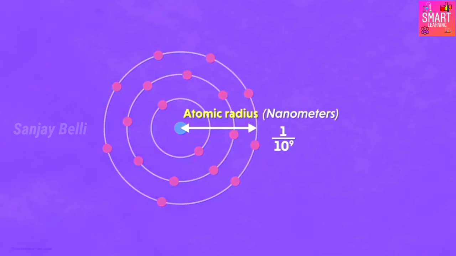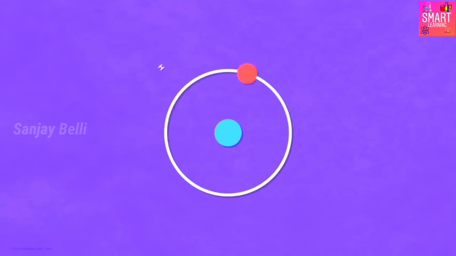In simple words, 1 divided by 10 to the power of 9 meters gives 1 nanometer. That means 1 nanometer equals 10 to the power of minus 9 meters. Yes, that's how small a nanometer is. And atoms are measured in nanometers. So imagine how small they will be.